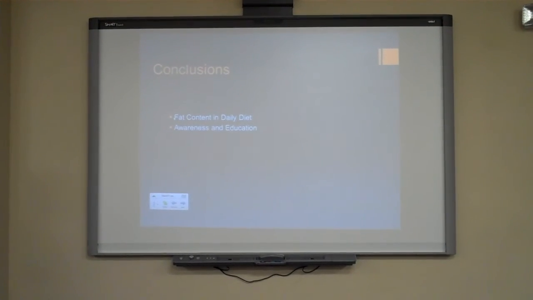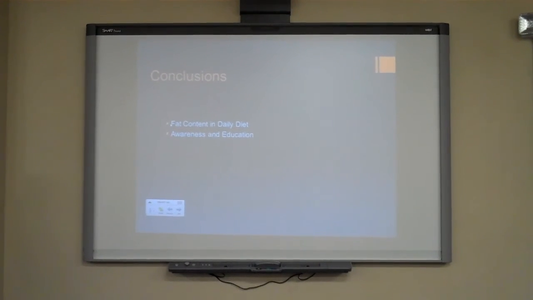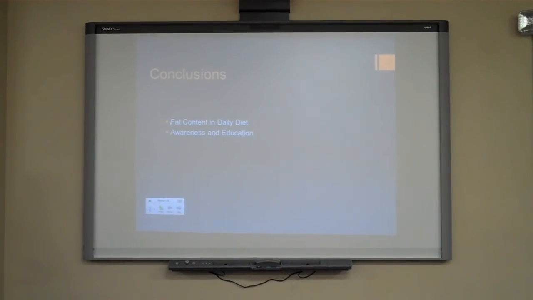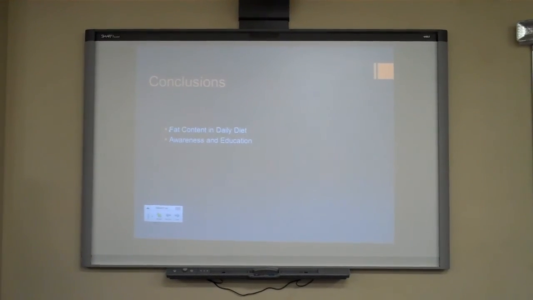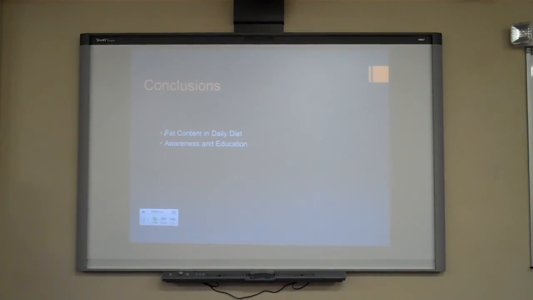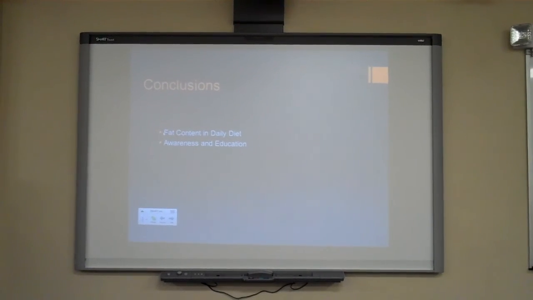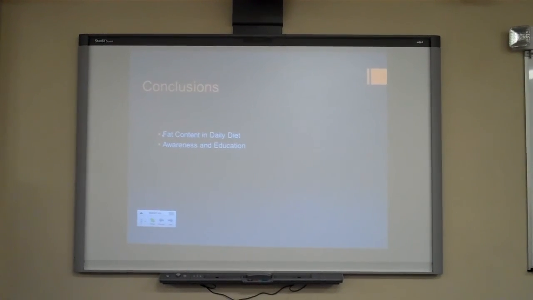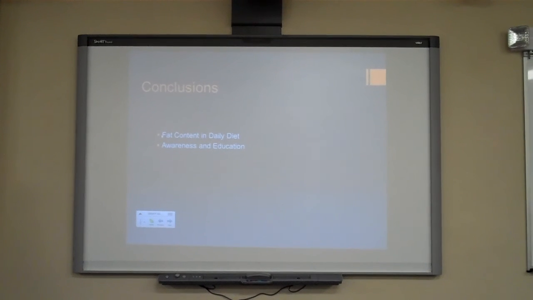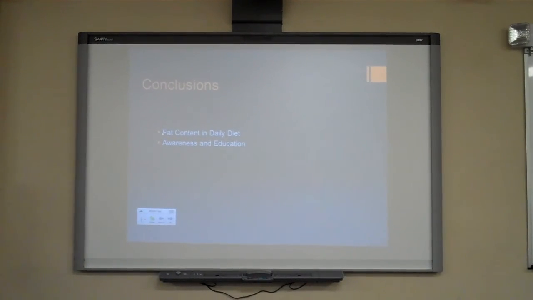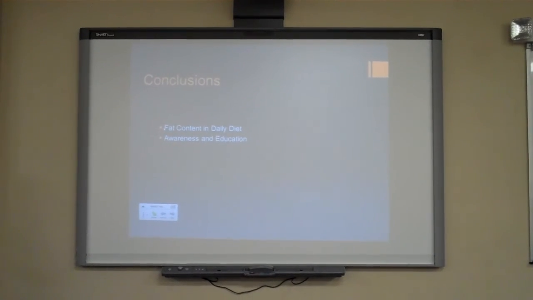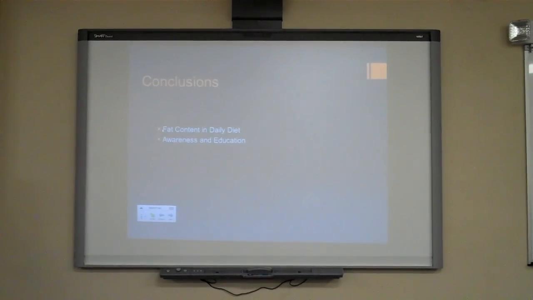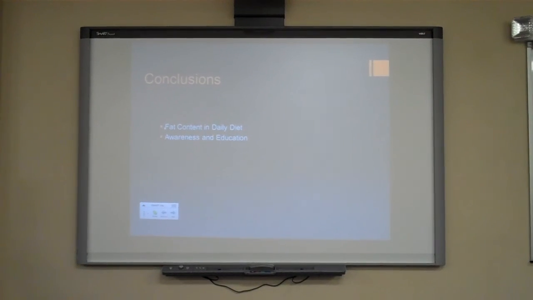The biggest positive effect of this experiment, I think, is education. Like I said before, most people who have to start looking at food labels and restricting their diet are doing so because they have been diagnosed with a disease, or diagnosed as terminally ill or something like that, so they want to start improving their diet. If we can implement this sooner rather than later, the occurrence of disease goes down. So, any questions?